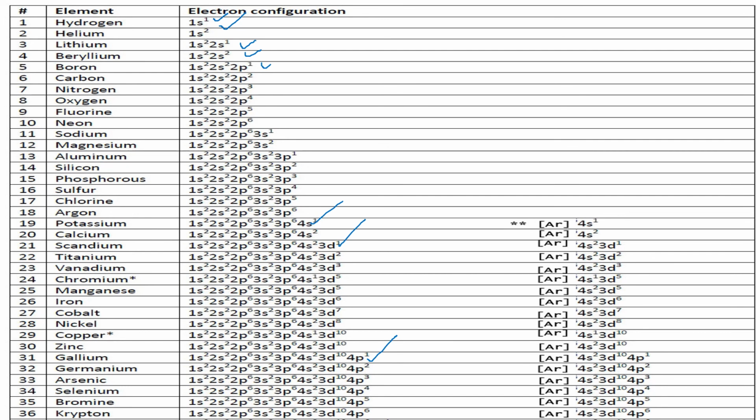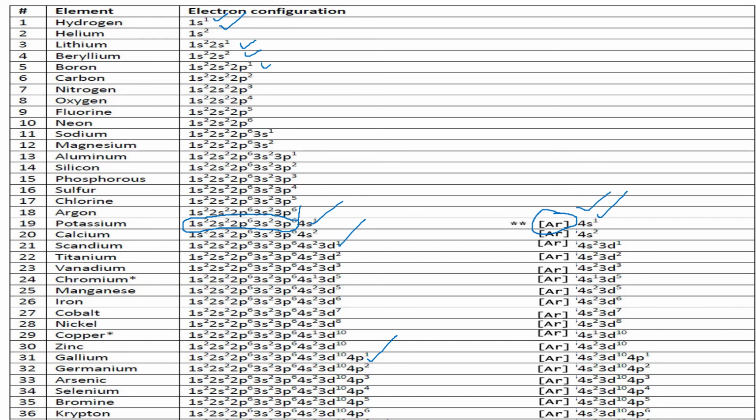You will notice that for potassium, they have written this in the square bracket, argon, and then 4s1. Because if you notice the configuration of argon, that is still 3p6, still here. And in potassium also, you have exactly the same configuration till here. So in place of this, I can write Ar in the square bracket, but that is not mandatory. That is just a way of writing the configuration. So you can write this way also: 1s2, 2s2, 2p6, 3s2, 3p6 and 4s1. Or you can simply write till 3p6. If you don't want to write such big arrangement, you can simply write argon in the square bracket and then the remaining electron in 4s1.